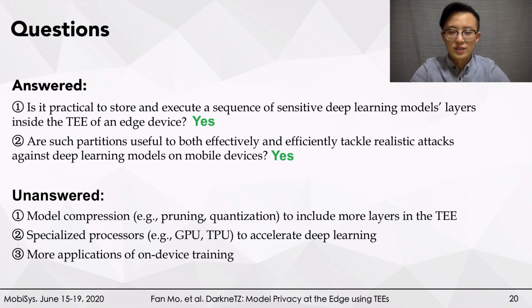However, there are still many unanswered questions. For example, can we use model compression to include more layers to make maximum use of the trustzone? Second, can we use specialized processors to accelerate deep learning with the TEE? In addition, we expect there are more cases where people can adapt the DarkneTZ framework to do on-device training.